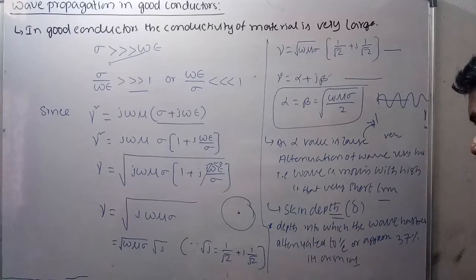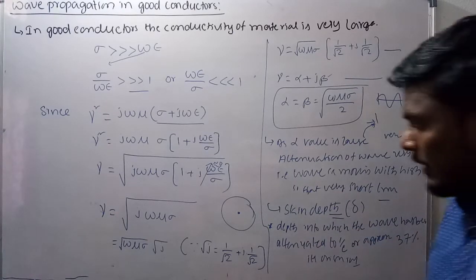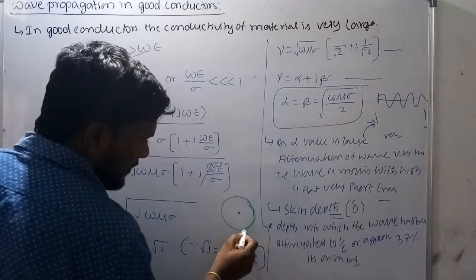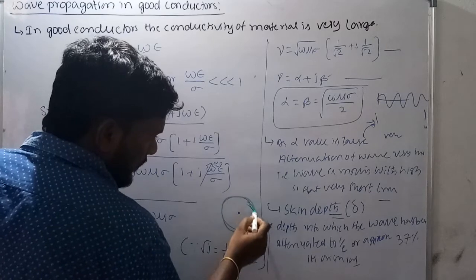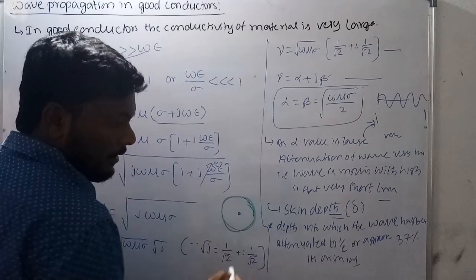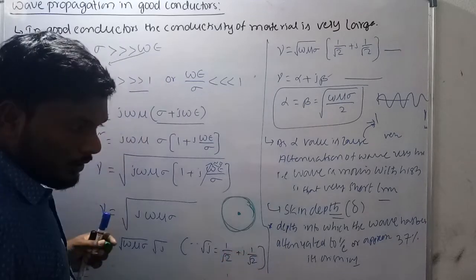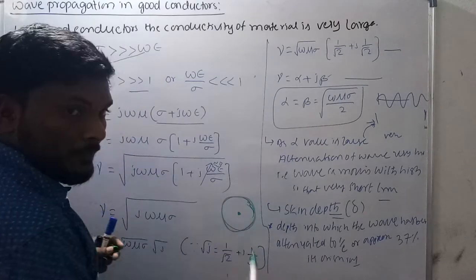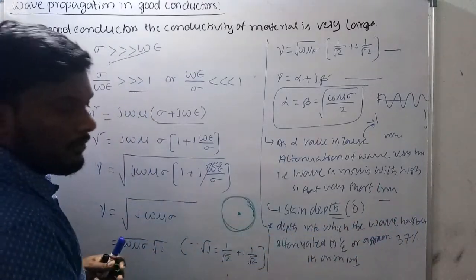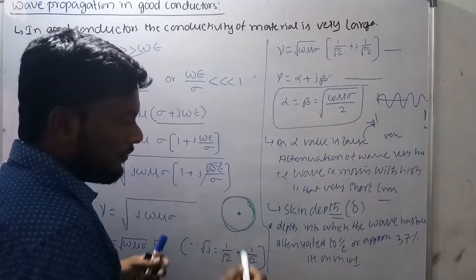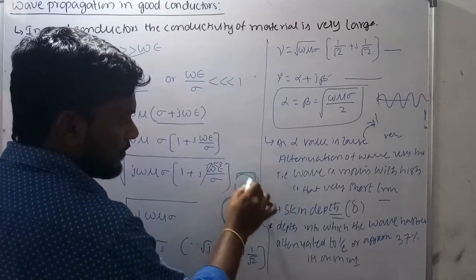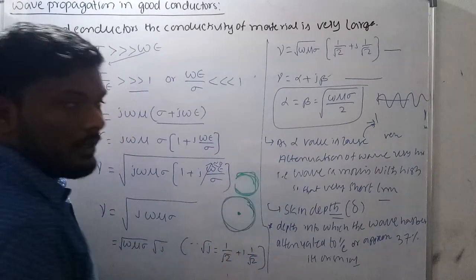Okay, so here the skin depth, we can define the depth of skin like this. Suppose this is a cross section area of the conductor and it is the center of the conductor. Now whenever you are giving excitation to this conductor, the electron is moving like a wave. Wave means it is completing its path from plus to minus, and again minus to plus. This will look like a wave.